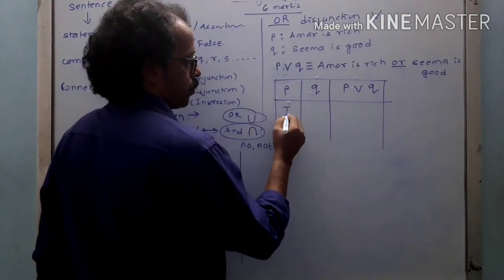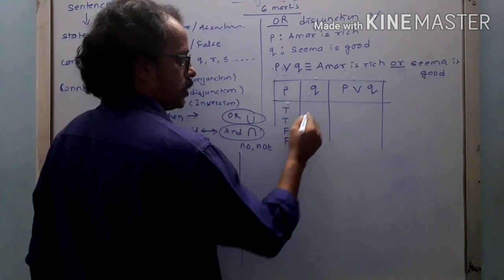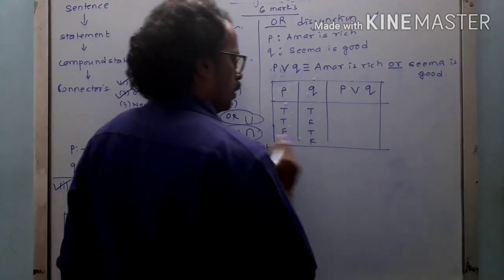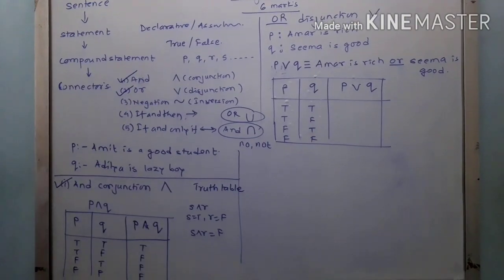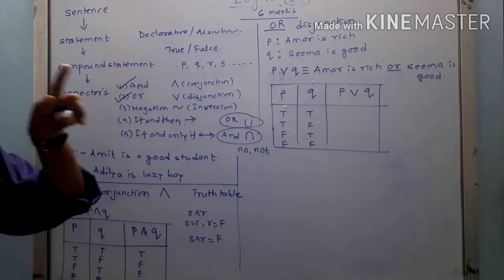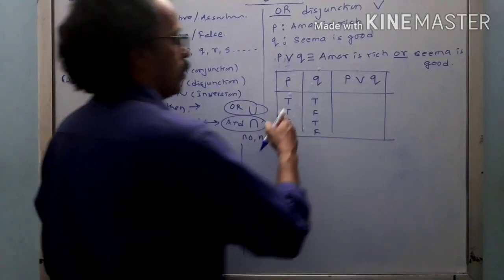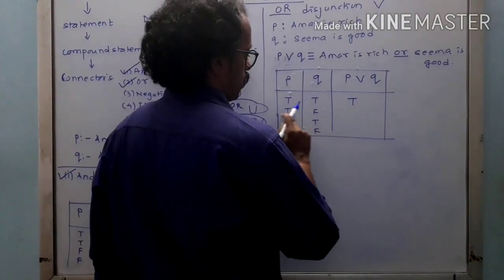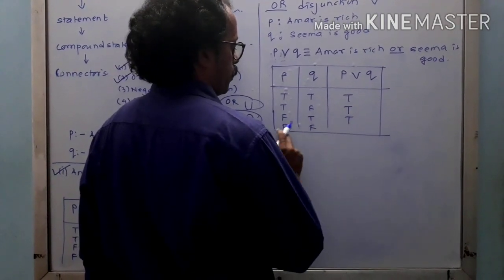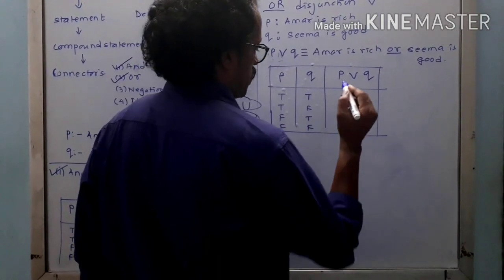Then this is true, true, false, false, true, false, true, false. This you always keep in mind. The method is to draw that table. If there are two statements, now true or true, it is true. True or false, it is true. False or true, it is true. False or false, it is false.